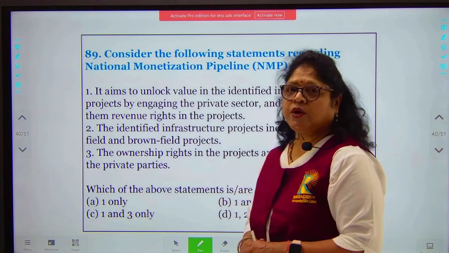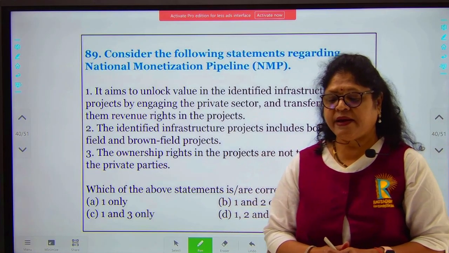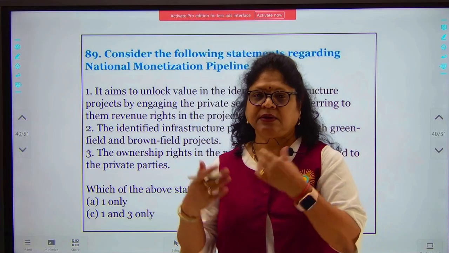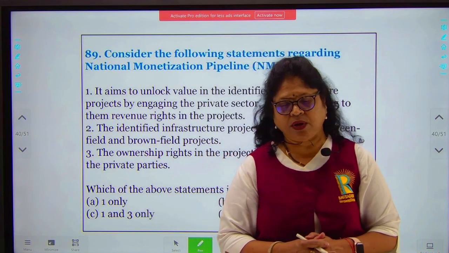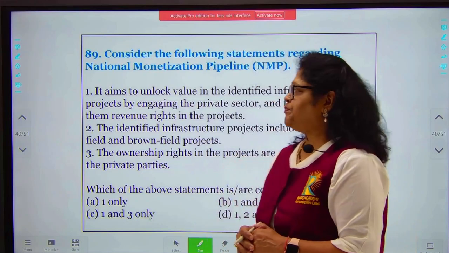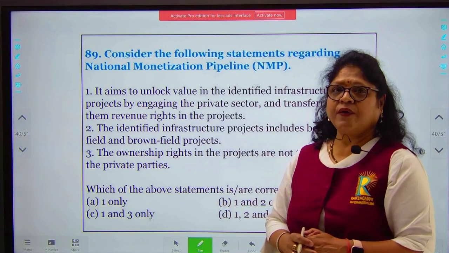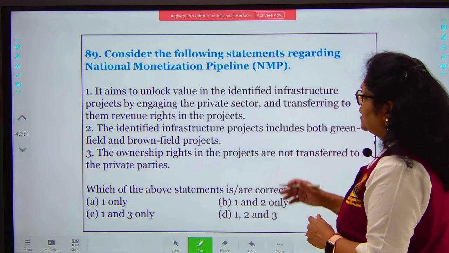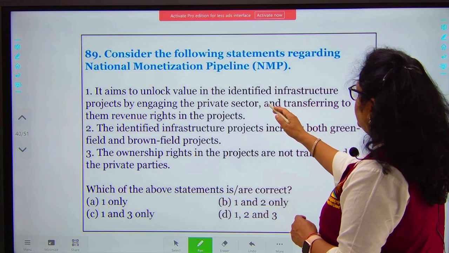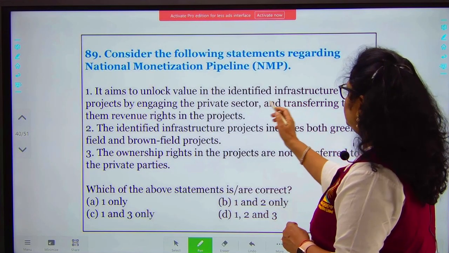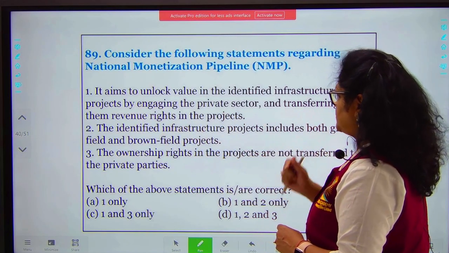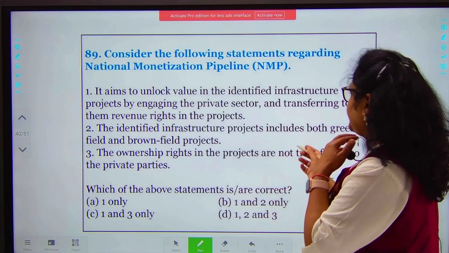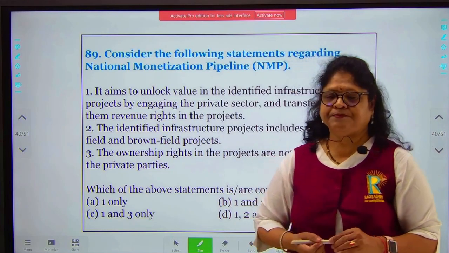Yes, the National Monetization Pipeline is aimed at increasing and enhancing the infrastructure facilities in our country. So it aims to unlock value in the identified infrastructure by transferring revenue rights in the project to the private sector.